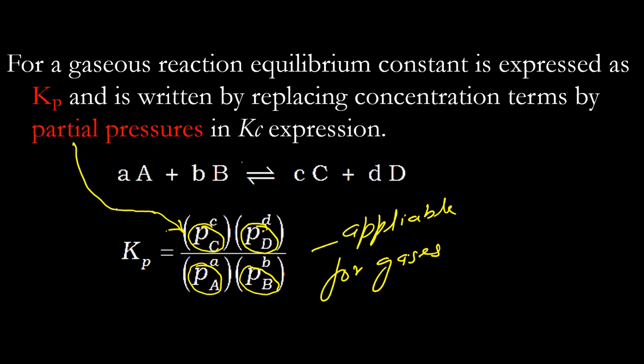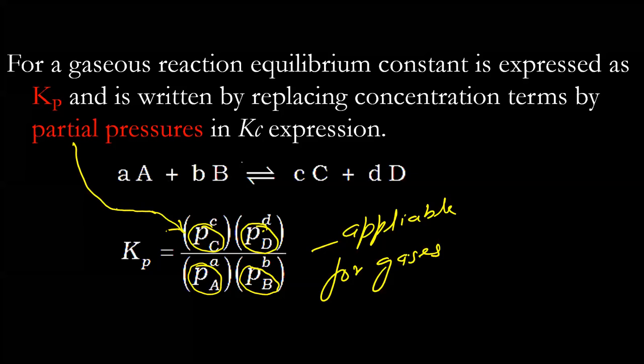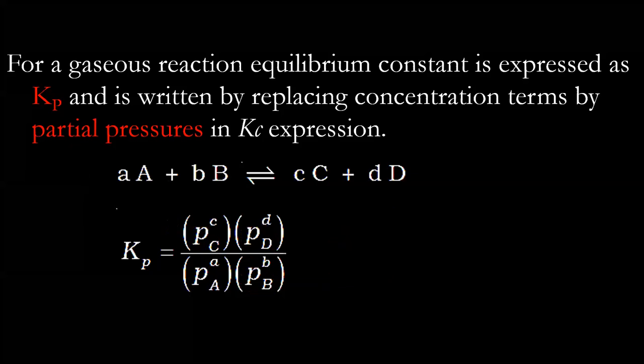So when you replace concentrations by partial pressures, you get Kp, meaning the equilibrium constant in terms of partial pressures. And there will be a specific constant value for every reaction for Kp and Kc. So it becomes easier for us.